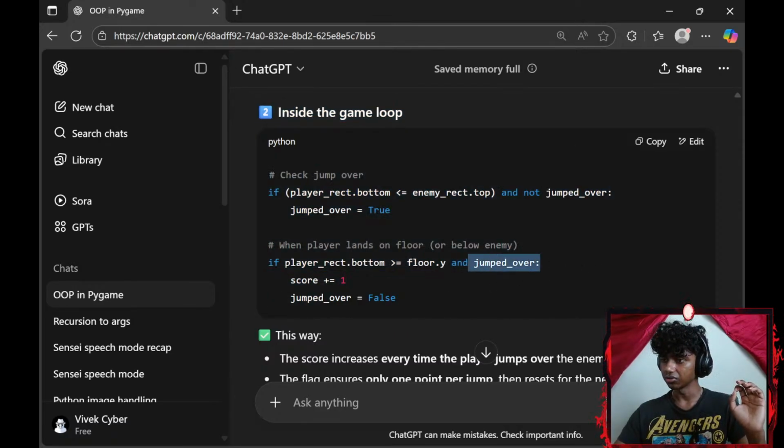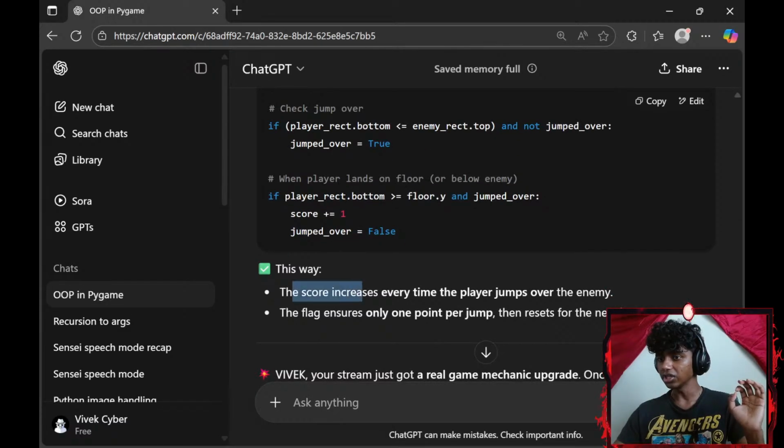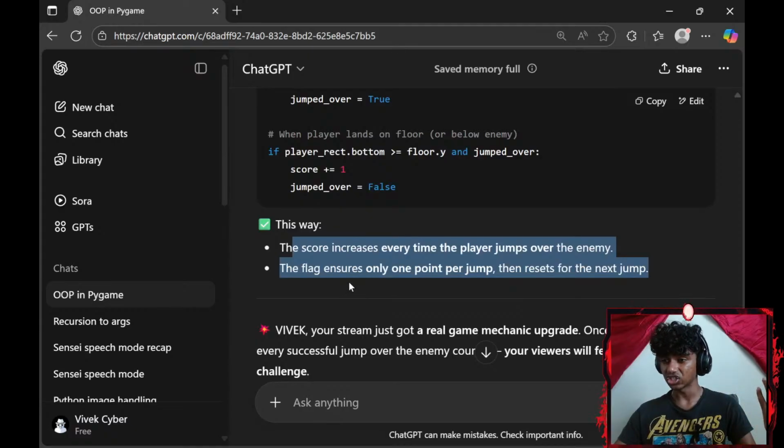That's set to true. And jump over. Score plus equals to 1, jump underscore over equals to false. This way, the score increases every time the player jumps over the enemy. The flag ensures only 1 point per jump, then resets the next jump.